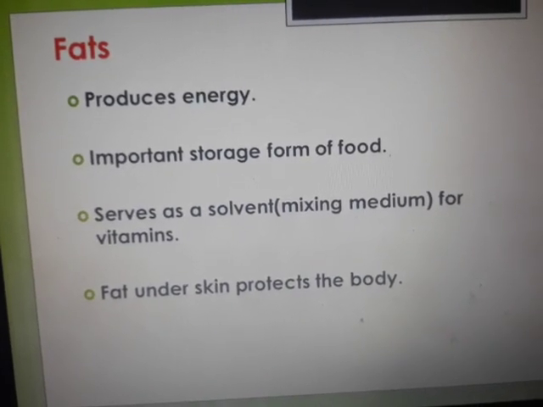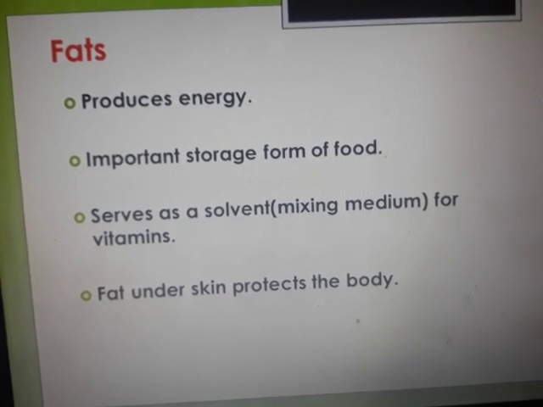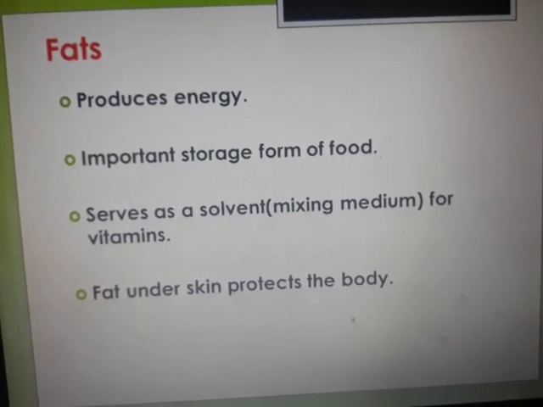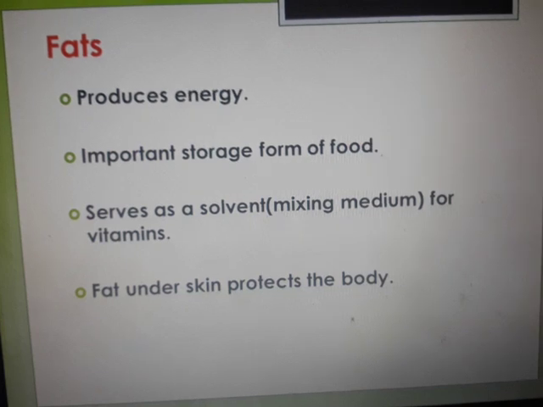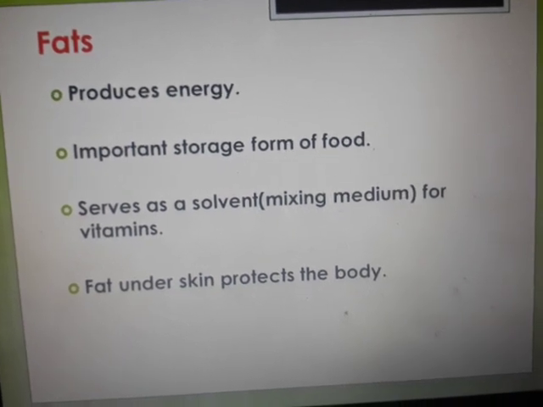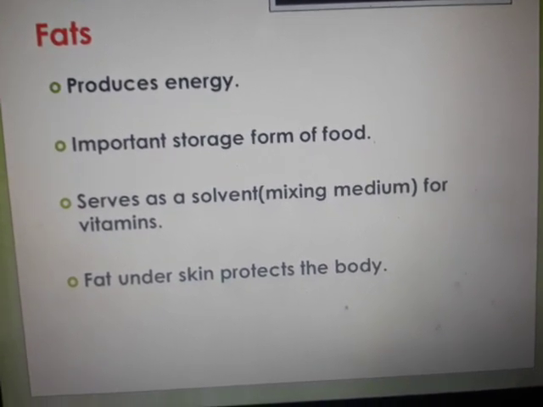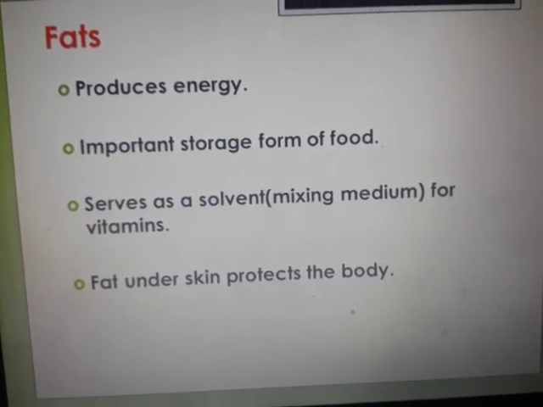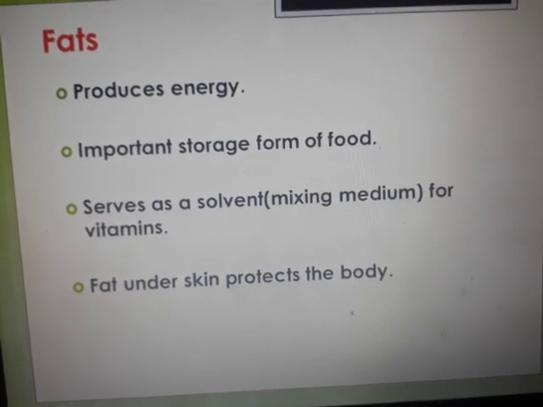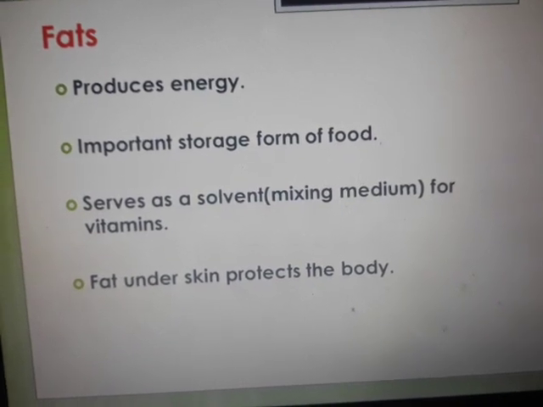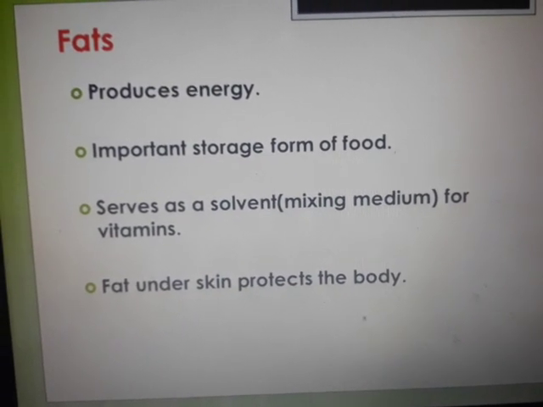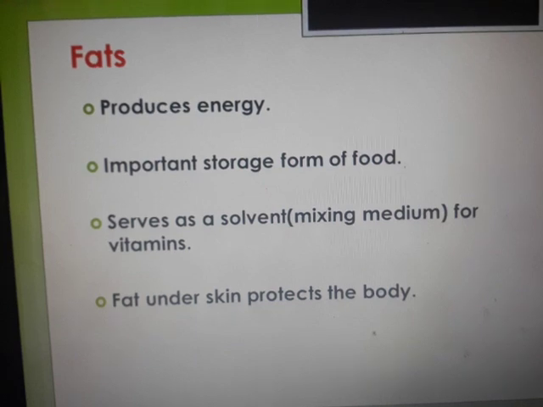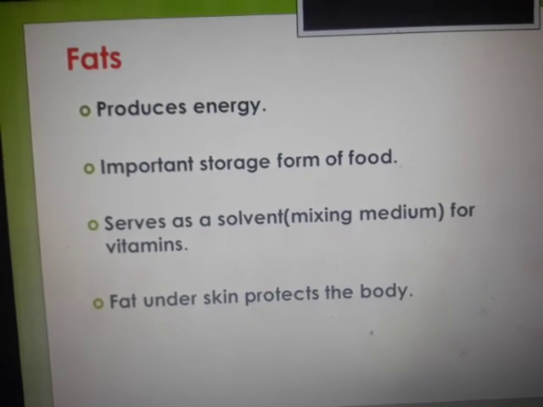Fats produce energy. No doubt that when it is broken down, it produces energy. A lot of energy is liberated. That is why it is an important storage form of food. It serves as a solvent, a mixing medium for the vitamins. That is another importance of the fats. And fat under the skin protects the body. It forms a cushion, protective insulation or shock absorbing medium. Right.